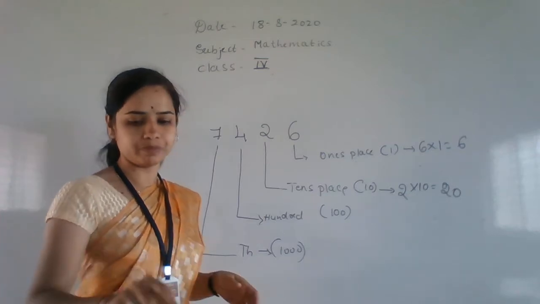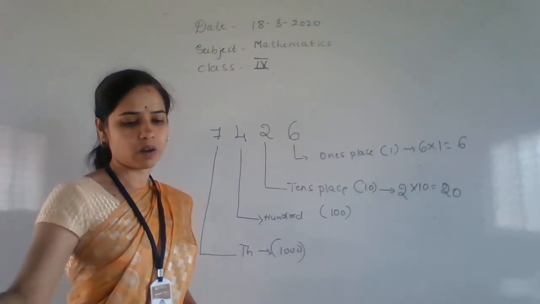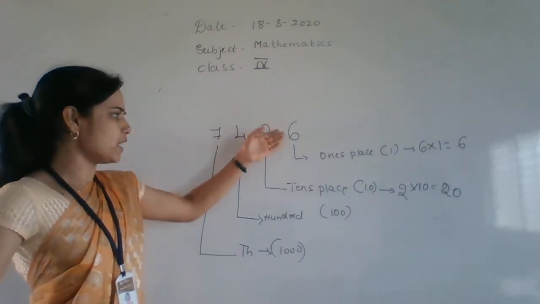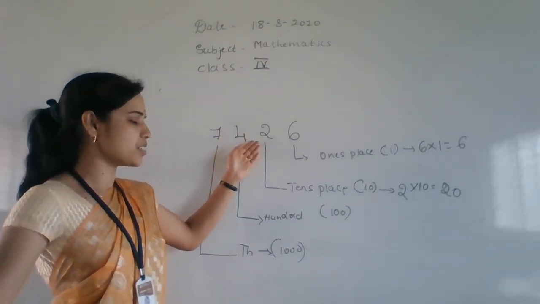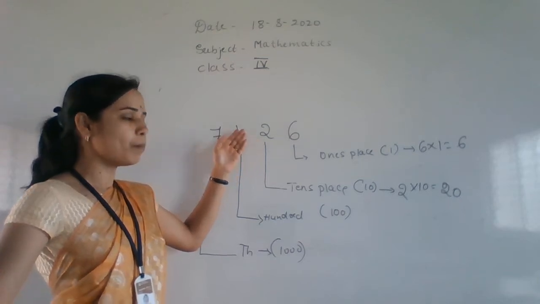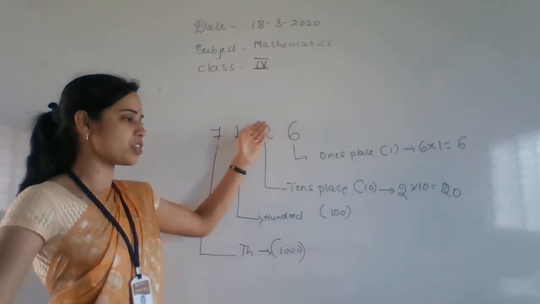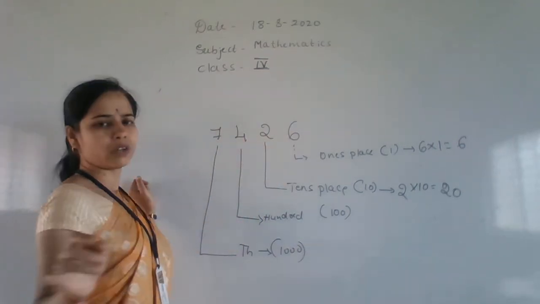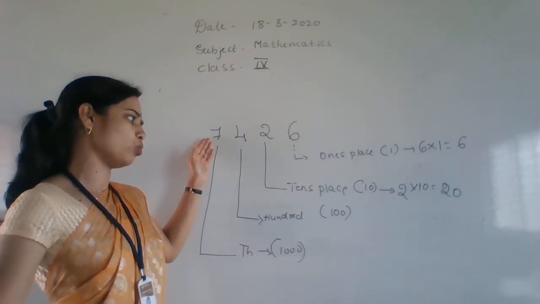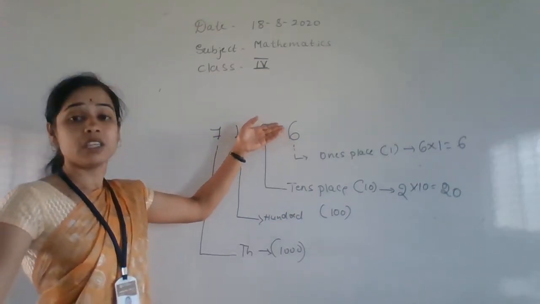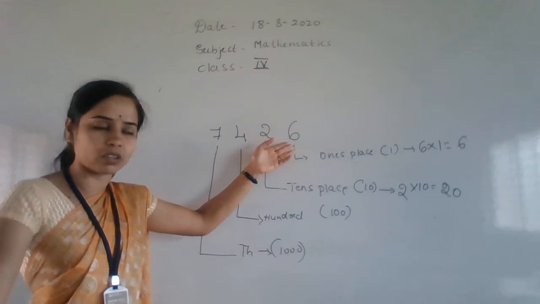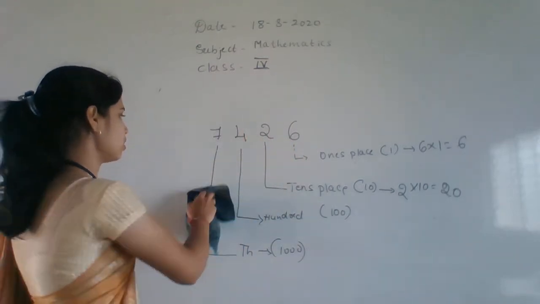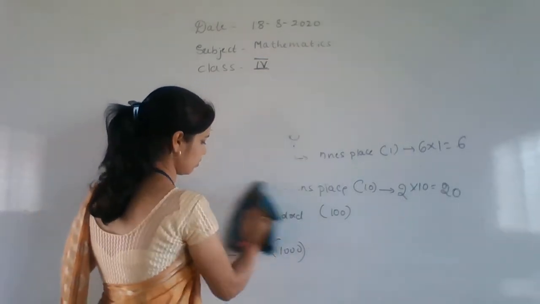Next we move on to the value of each digit depends upon the position where it is. The value depends on which position it is in. Okay, as soon as you look, which is the biggest value? You can say 7. Yes. Okay, after that 6. But it depends on which place, which position it is in. If it is in the ones position, then the value becomes smaller. Okay, I see you have got this one.